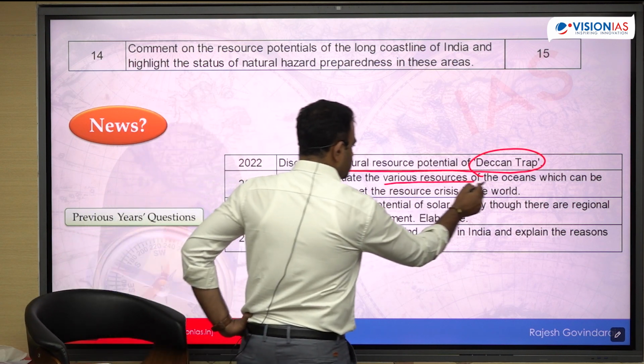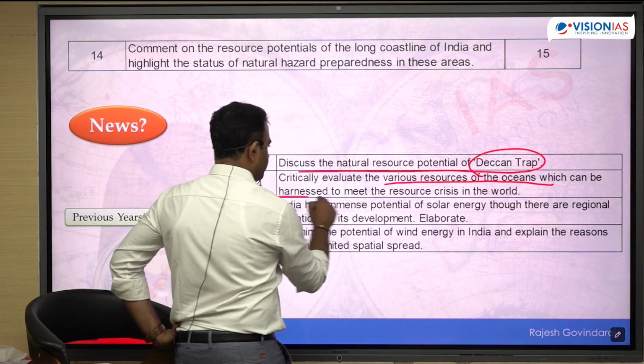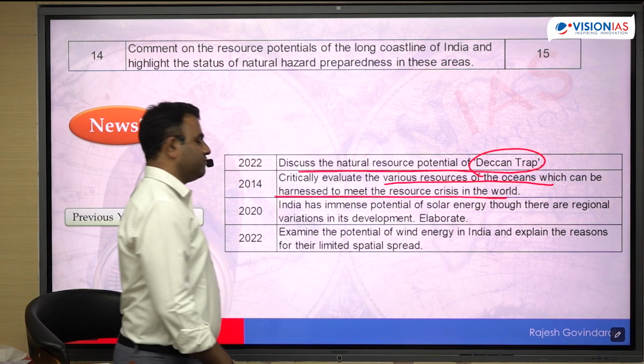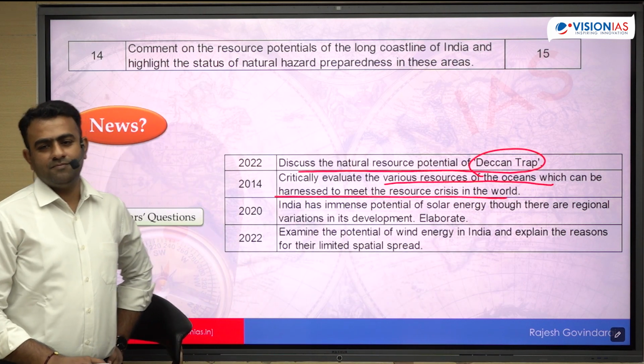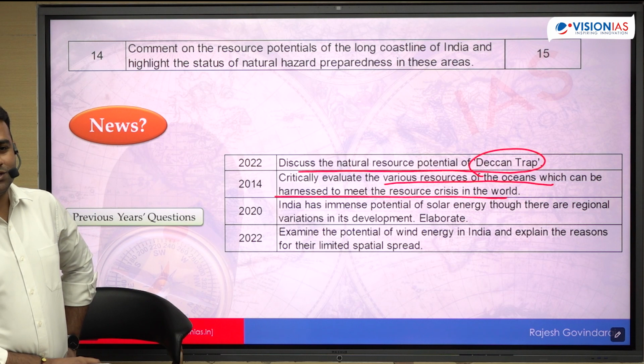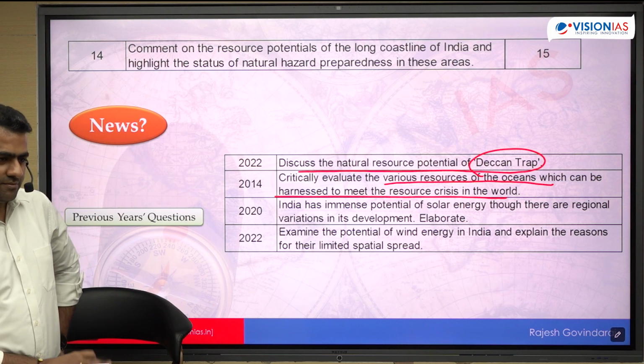Critically evaluate the various resources of the oceans which can be harnessed to meet the resource crisis in the world. देखो, 2014 का क्वेश्चन है. The oceanic resources of the world, right?